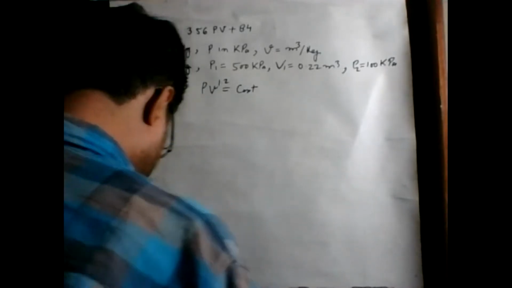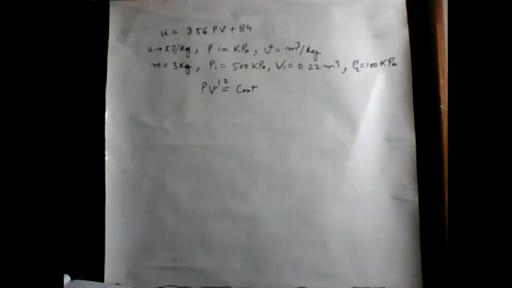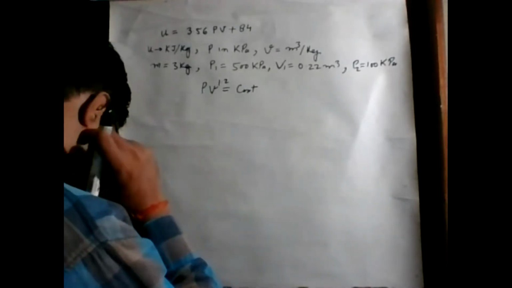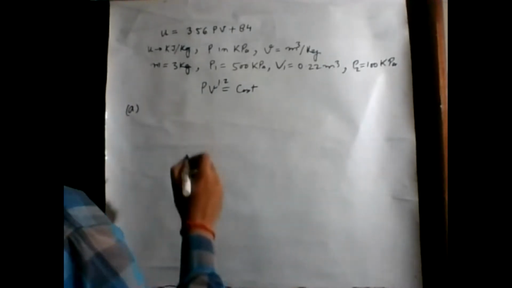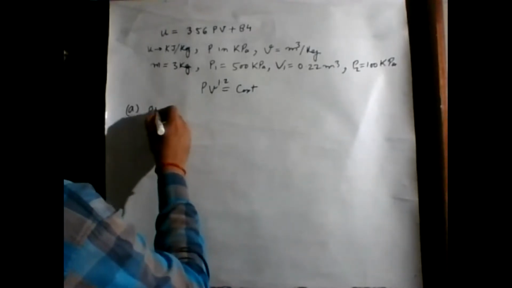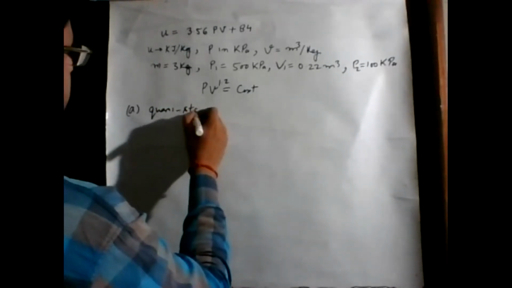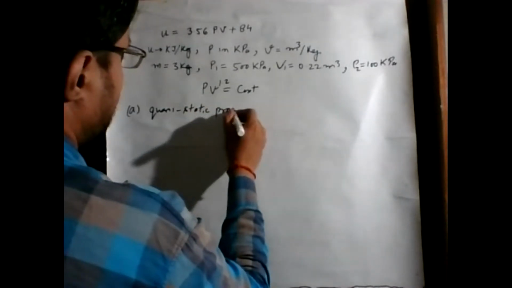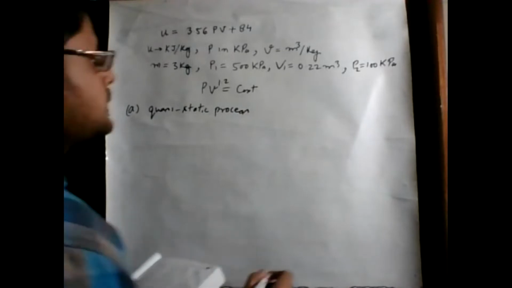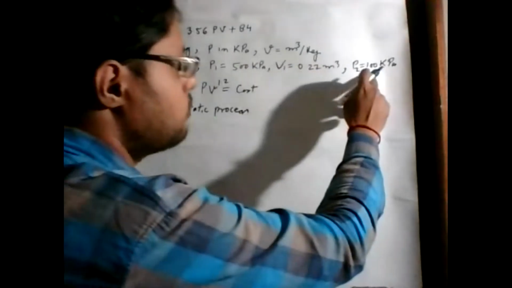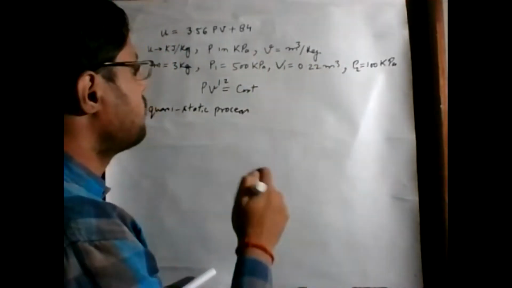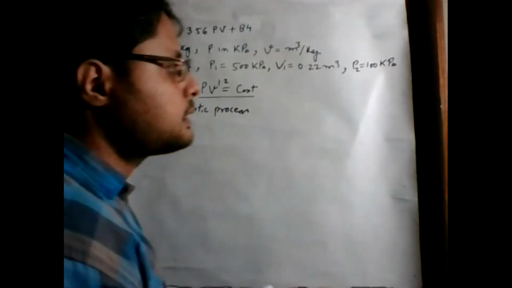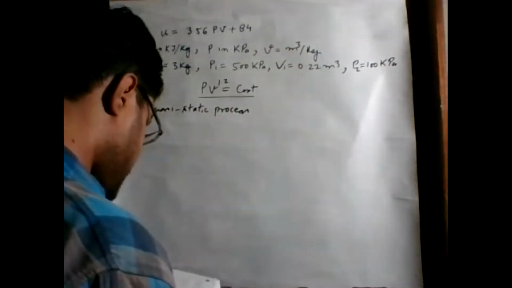So in the first part, the question is asking: if the expansion is a quasi-static process, that means the process changing state from 1 to 2, changing pressure from P1 to P2 and volume from V1 to V2, is treated as quasi-static.